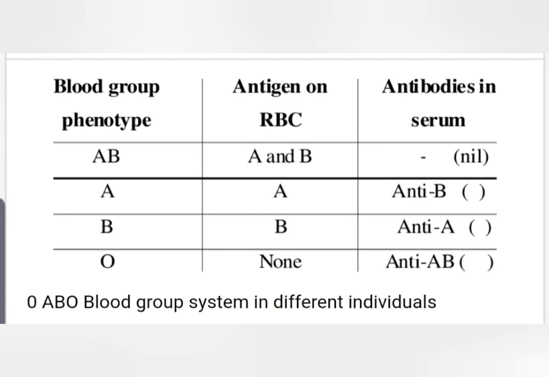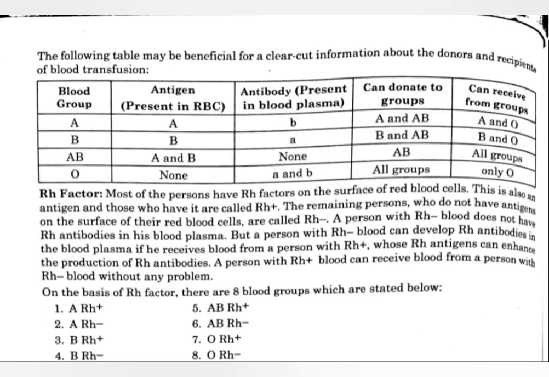From the following table we can get a clear idea about the donors and recipients of blood transfusion. In the A blood group, there is presence of A antigen and small b antibody. So they can donate blood to the A blood group and AB blood group, and they can receive blood from the A blood group and O blood group. Why can they donate to the AB blood group? Because AB doesn't have any antibodies. And they can receive from the O blood group because O doesn't have any antigen.